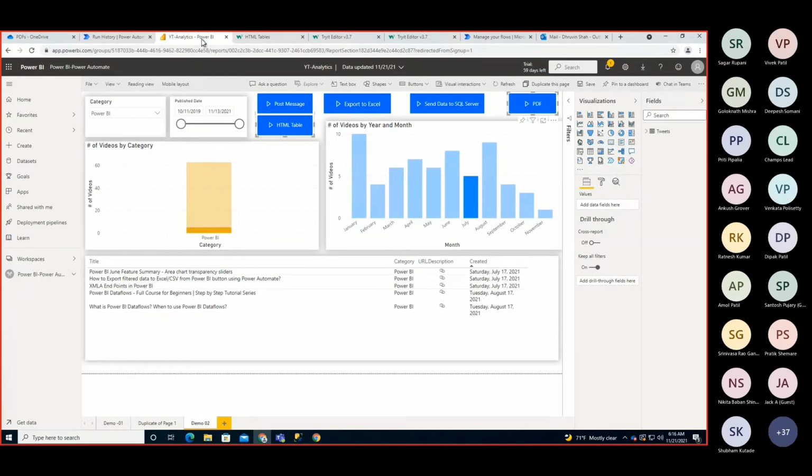Obviously there are lots and lots more use cases as well. Let me talk about a couple of them. Sometimes you have a requirement from Power BI, let's say you wanted to implement some kind of approval mechanism, or you wanted to send some kind of adaptive card into your Teams. Then also you can use this concept. And let's say for an example, there is a requirement that after this button click, you wanted to store the data somewhere else apart from SQL or Excel. Because Power Platform is supporting around 450 plus data connectors, you can pass data to any platform where you wish to have.